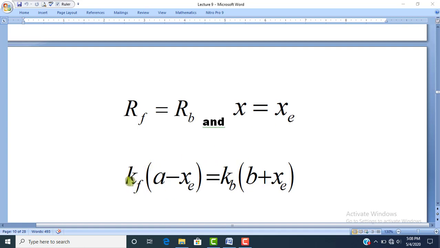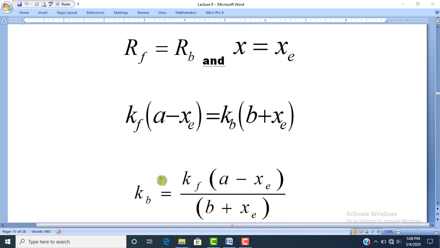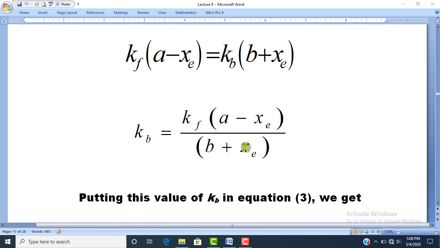By putting their formula values, Rf can be written as Kf(A - Xe), and Rb can be written as Kb(B + Xe). So both these forward and backward rates will be equal to each other at the state of dynamic equilibrium. Dear students, by separating out the value of Kb, we divide by (B + Xe). So Kb = Kf(A - Xe)/(B + Xe).